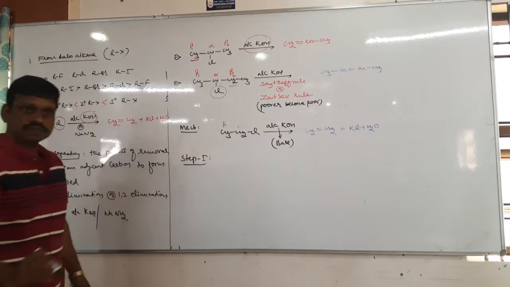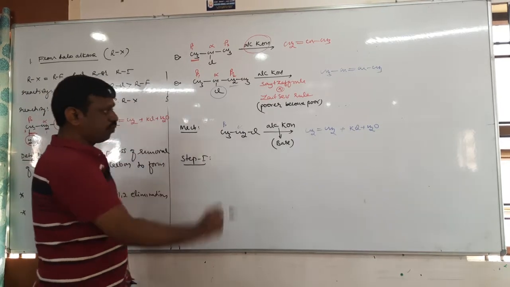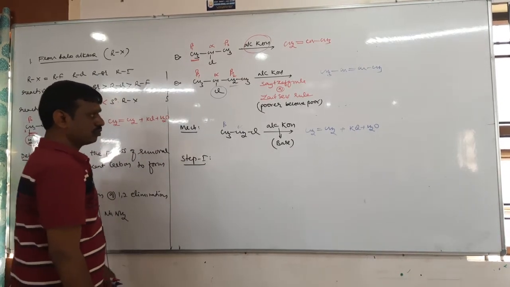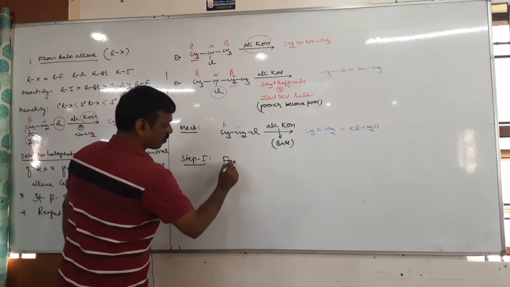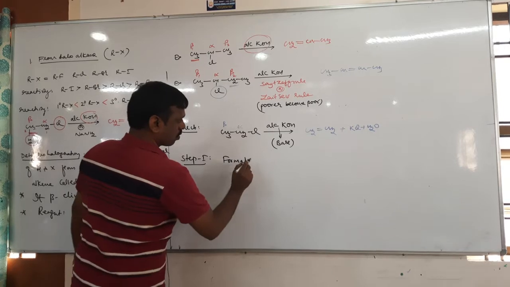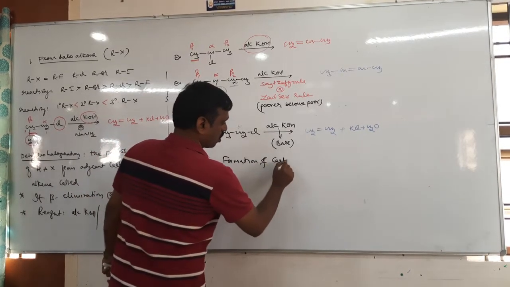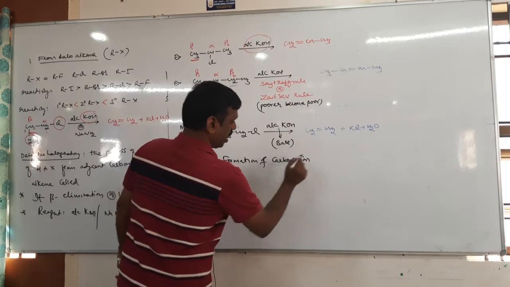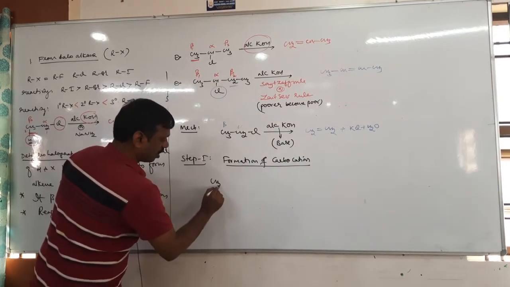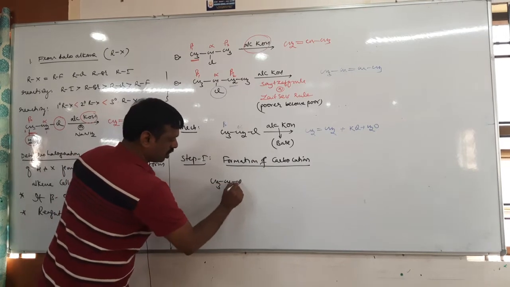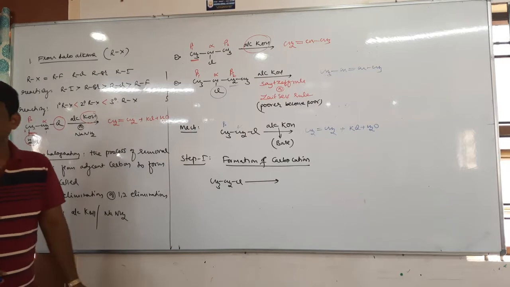Step 1. Tell me, what may be step 1? Formation of carbocation. Say here the alkyl halide CH3CH2Cl. This alkyl halide undergoes heterolytic cleavage.